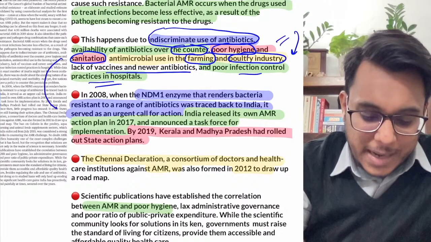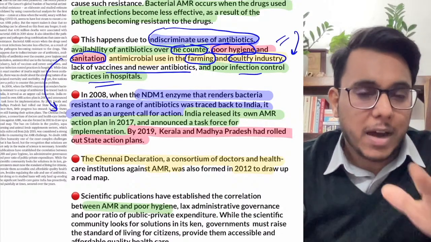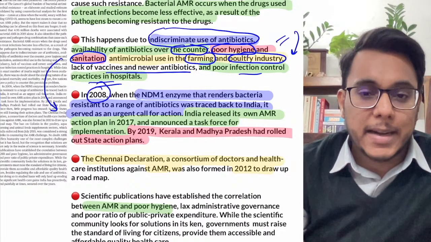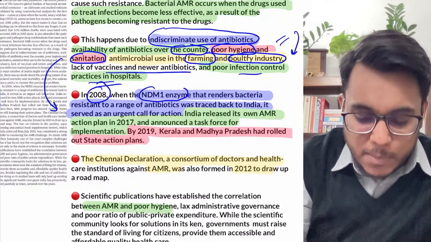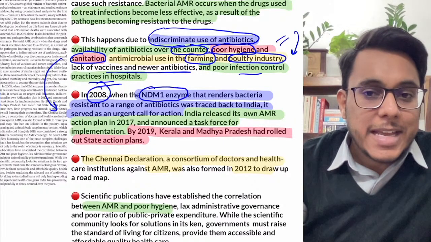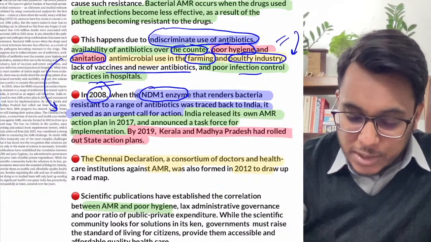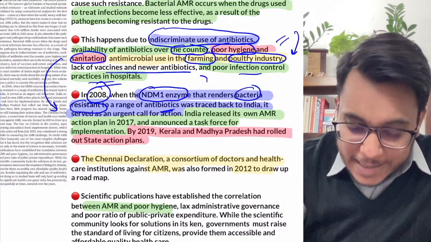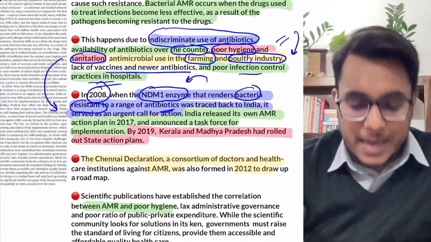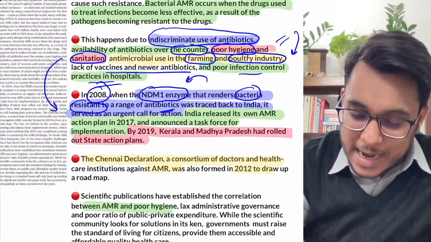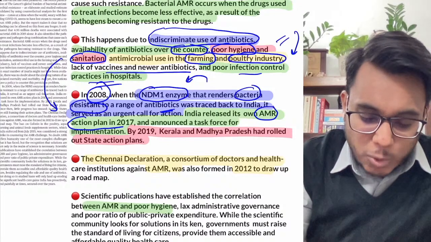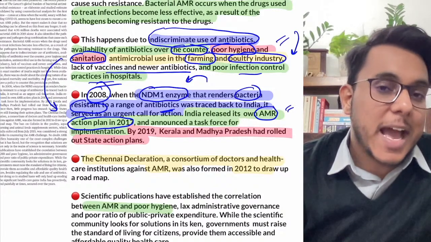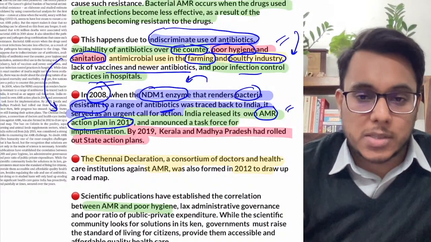Now it has been provided that India became active against antimicrobial resistance in 2008. What happened in 2008? The NDM1 enzyme was discovered in India. This NDM1 enzyme renders bacteria resistant to different antibiotics. Then India came into action and released its antimicrobial resistance action plan in 2017. The state governments were also asked to release their state action plans for this antimicrobial resistance.